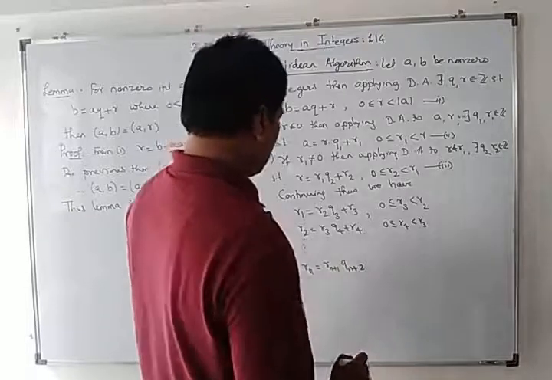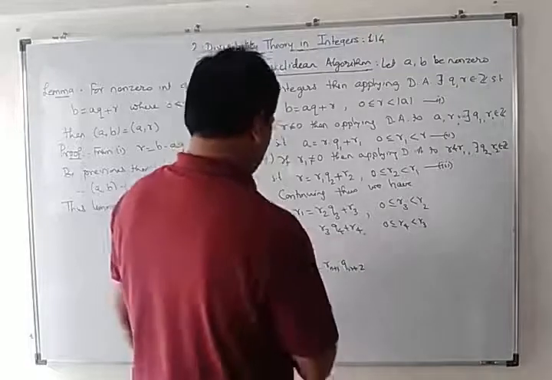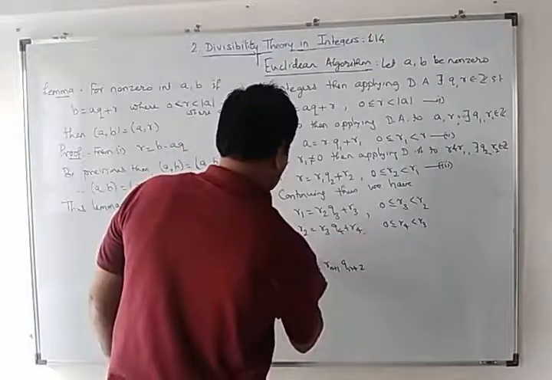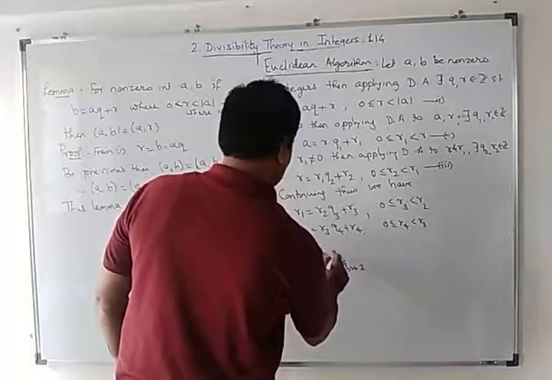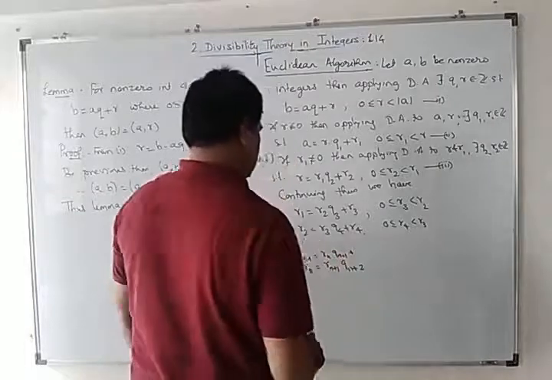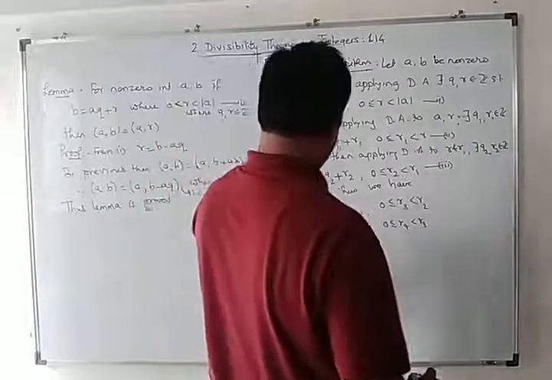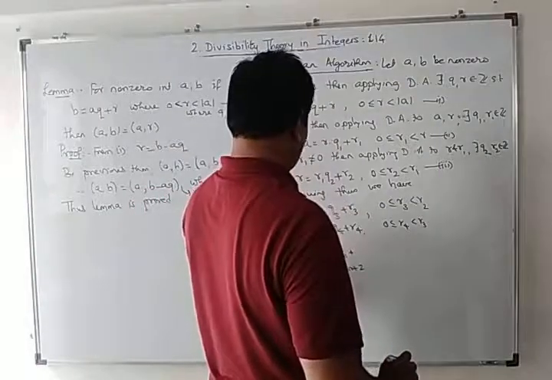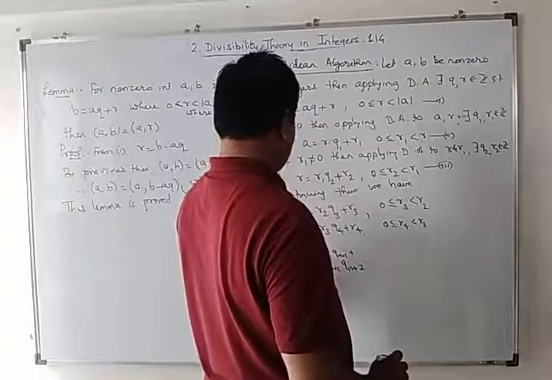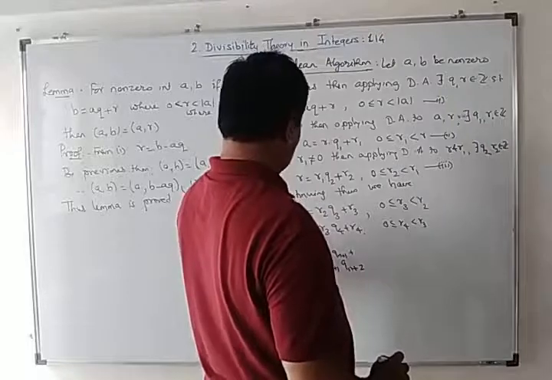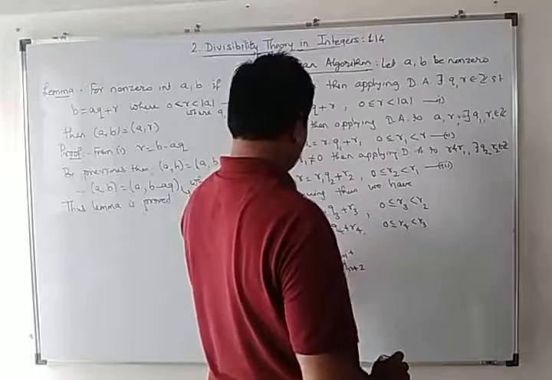Is it clear? And what is your previous step? R2, R3, okay. Rn minus 1 is equal to, what will be this? Rn Qn plus 1 plus... R2, R3, R4, Rn minus 1, next is Rn plus 1.